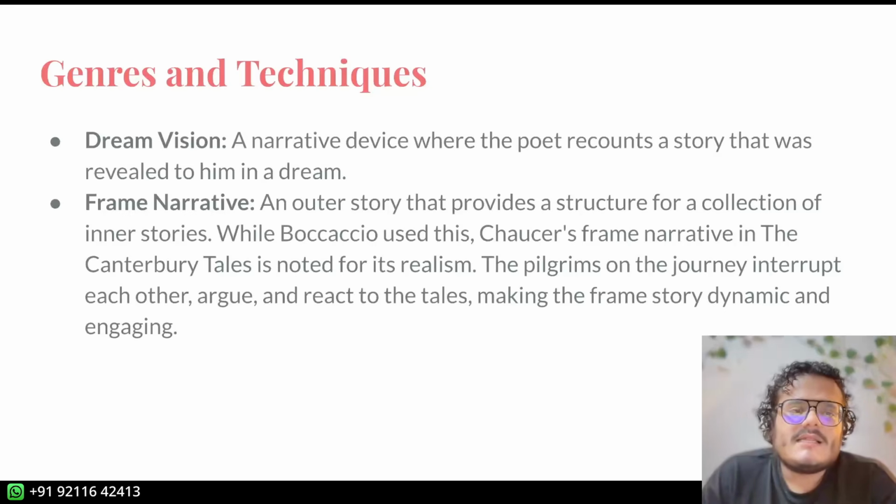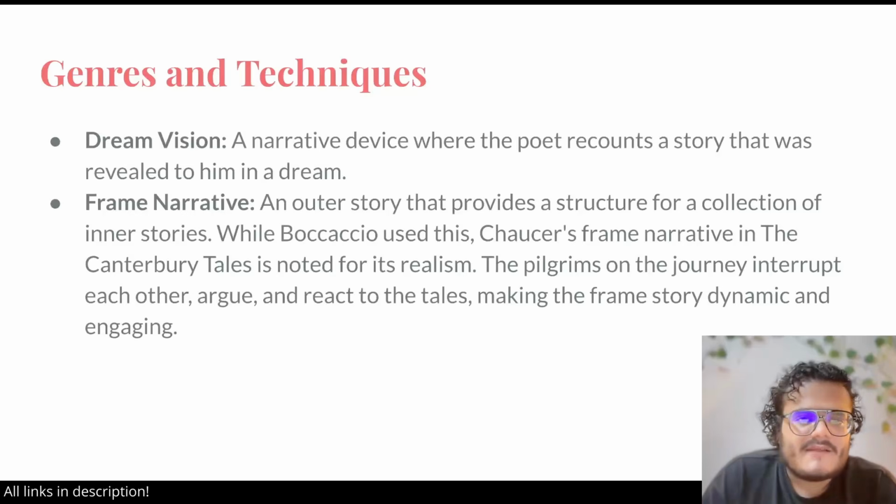Then he introduced the frame narrative. This is also something we have talked about in the foundation lectures. Frame narrative is basically an outer story which provides the structure for a collection of inner stories.